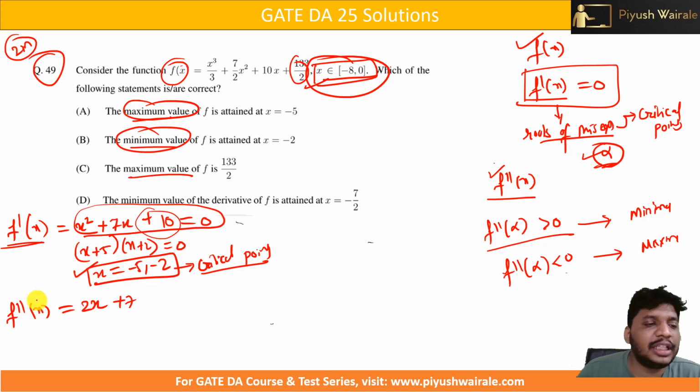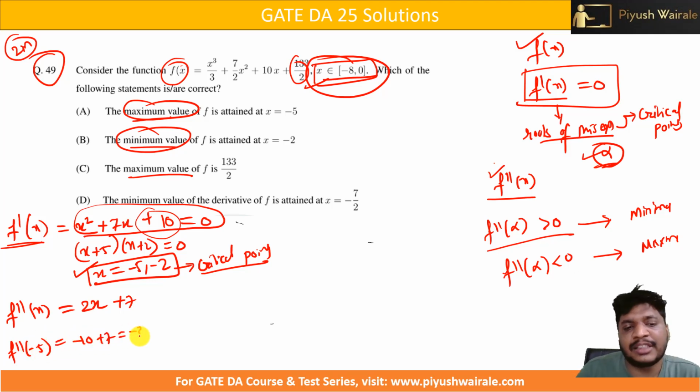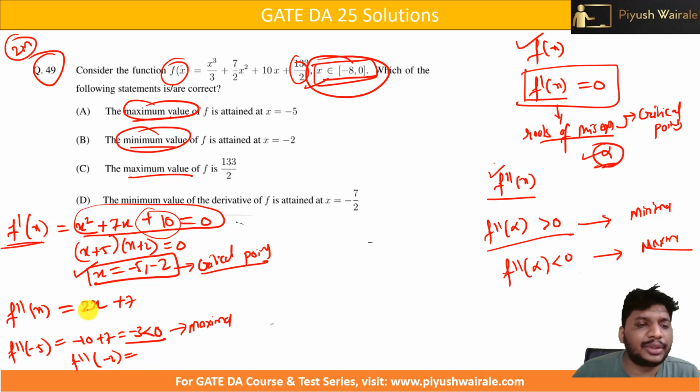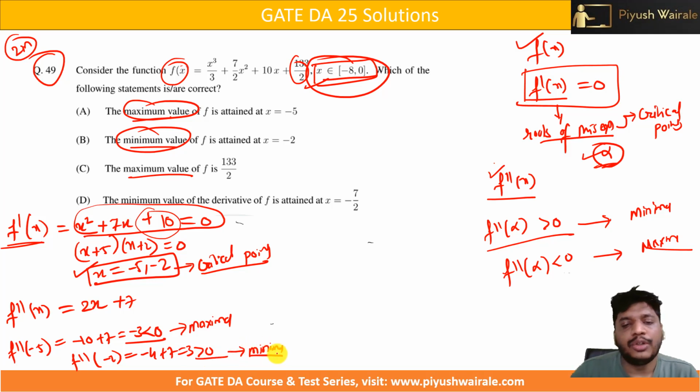Now what we need to do is put these roots in f double dash of x and see whether we get a maximum or minimum. Let's put x = -5 in f double dash of x. So 2 times -5 is -10, plus 7, that is -3, which is less than 0. It means we are going to get maxima here, that is a local maxima. Now what about f double dash of -2? So 2 times -2 is -4, plus 7, that is 3, which is greater than 0. That is minima, right?